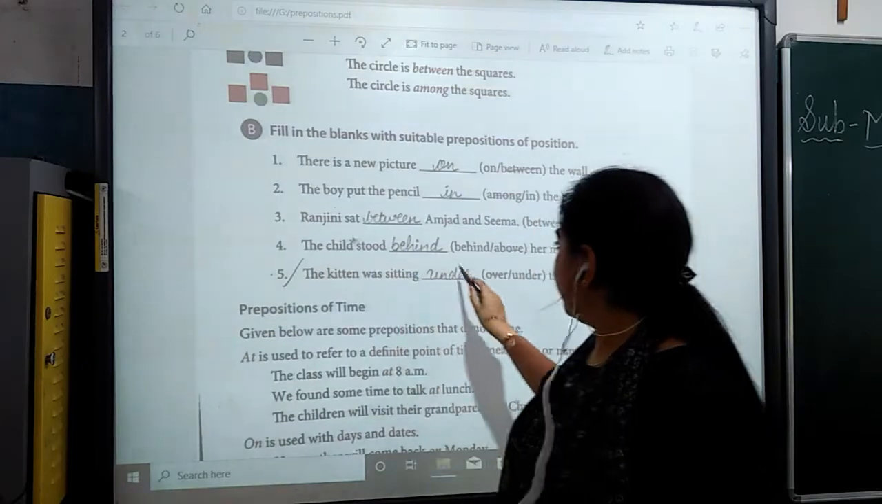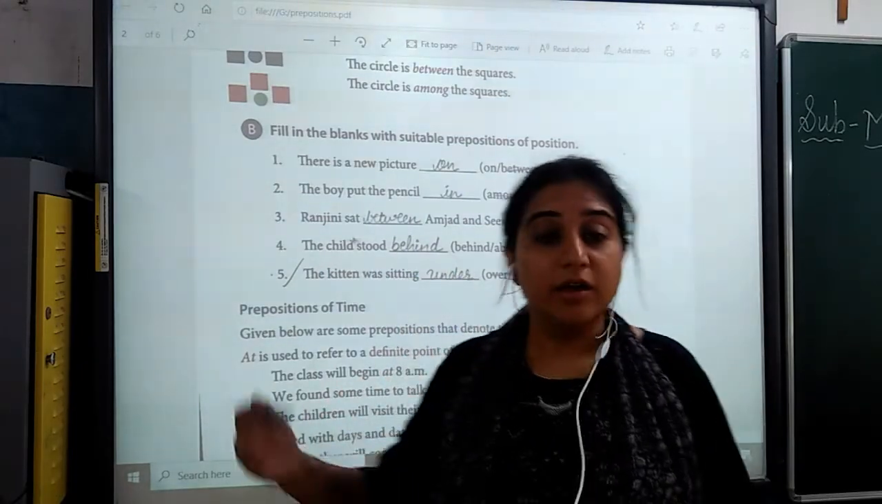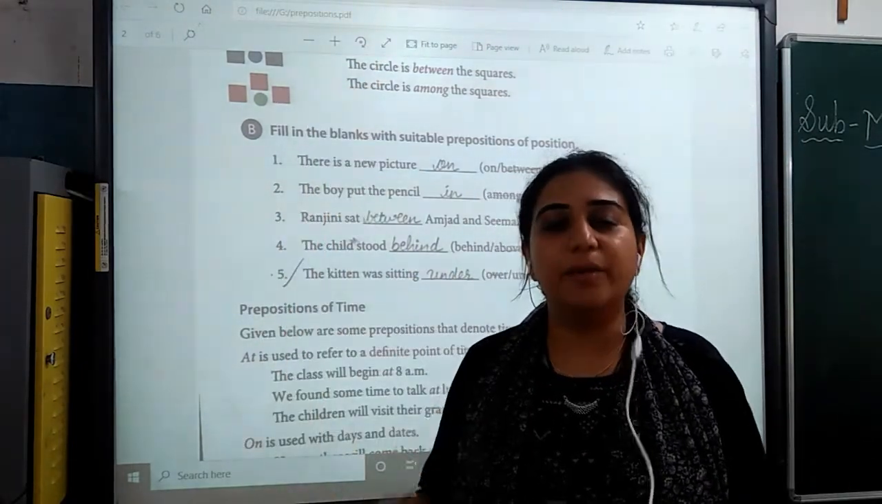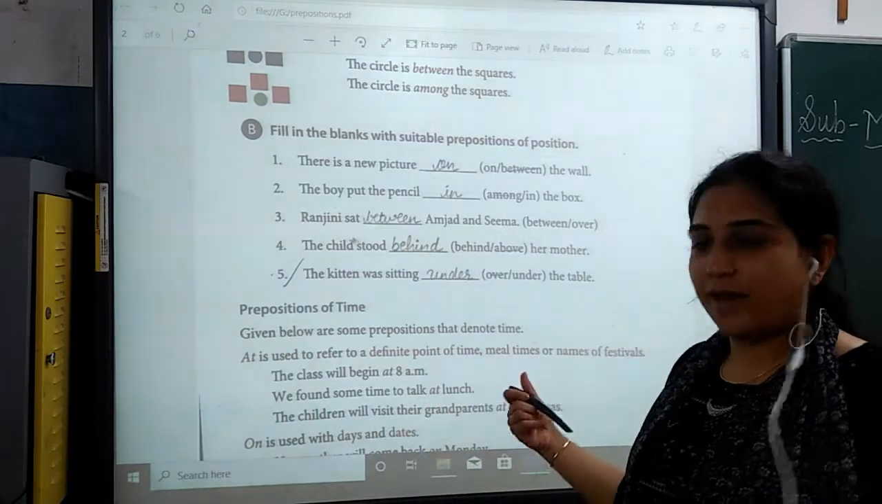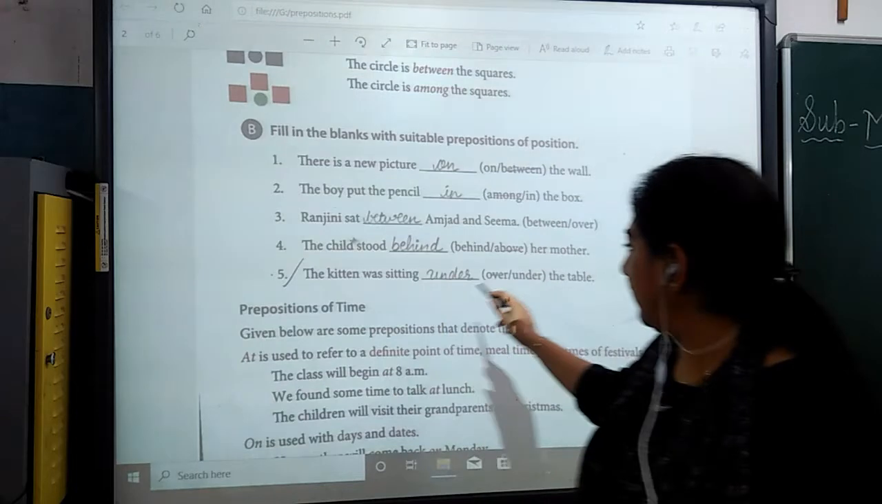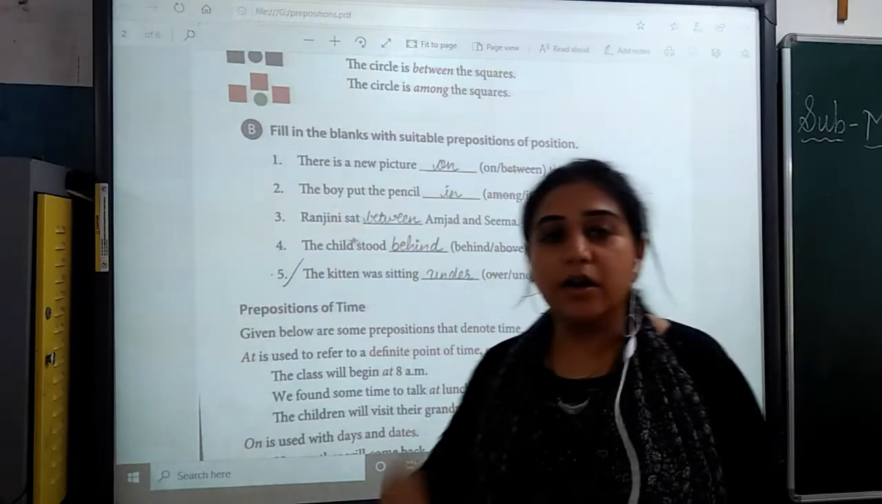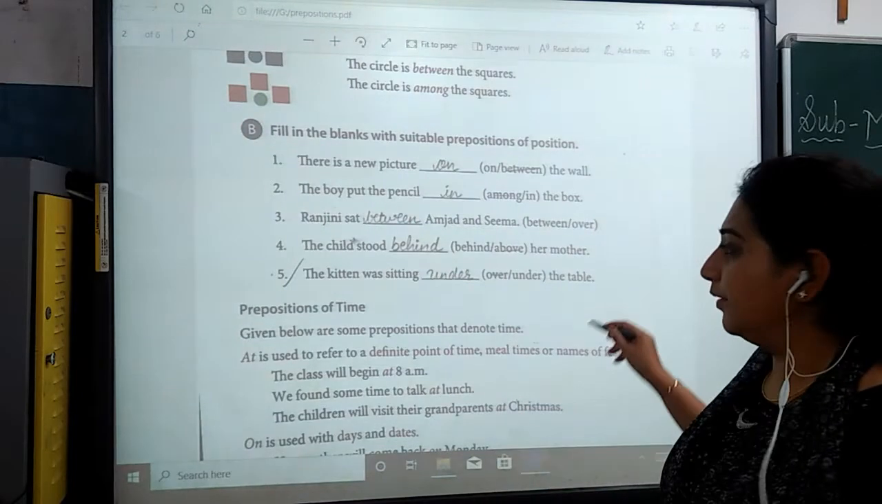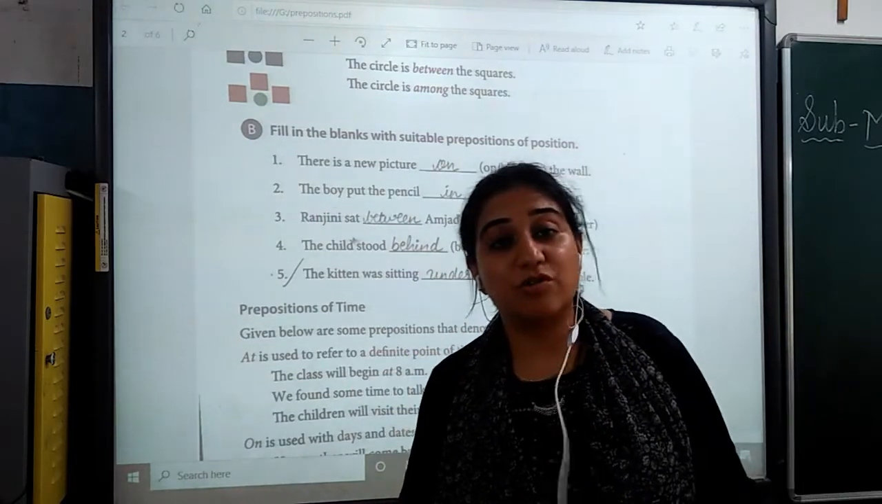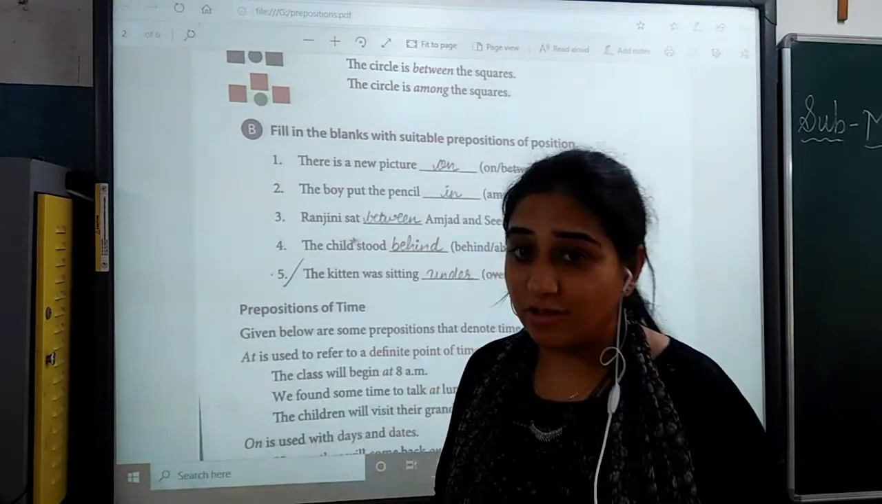The child stood dash her mother. Okay, it won't be above. It would be behind her mother. So behind means the back side. The kitten was sitting dash the table. Under the table. The kitten was sitting under the table. So this was preposition of position.